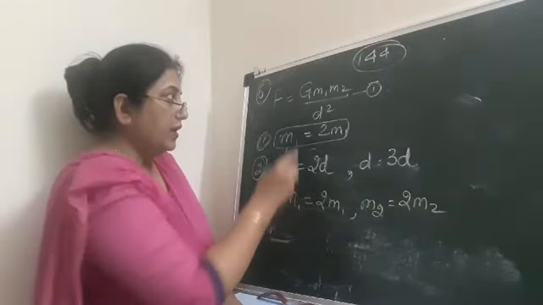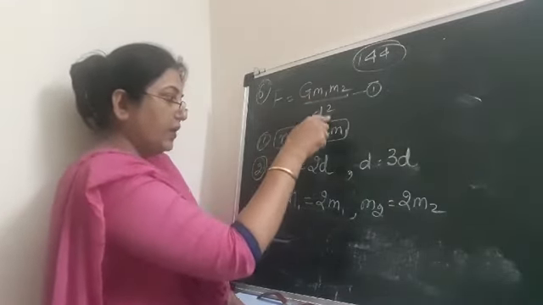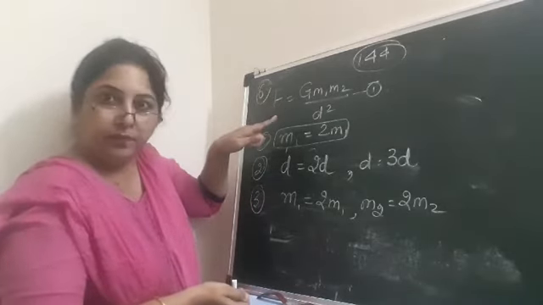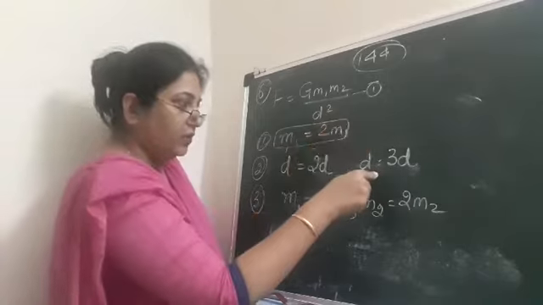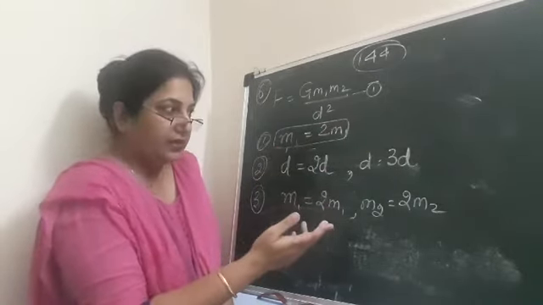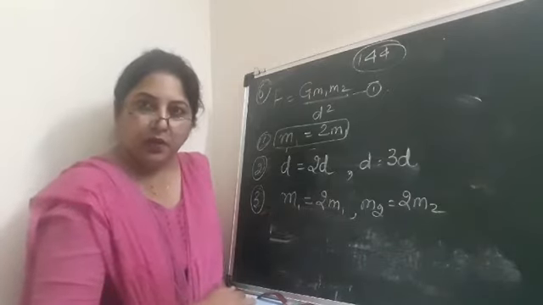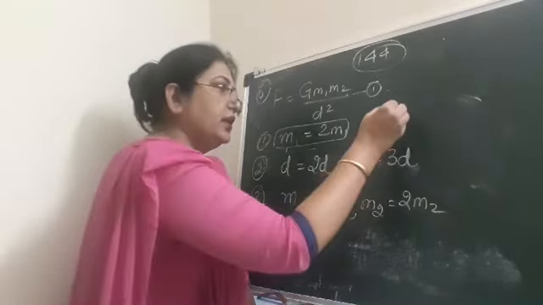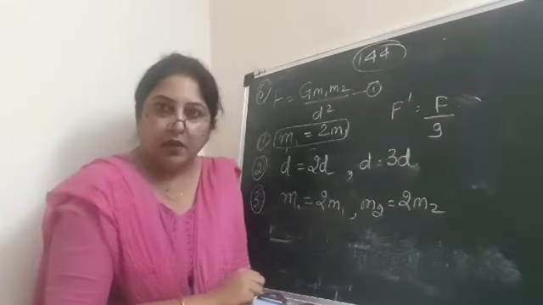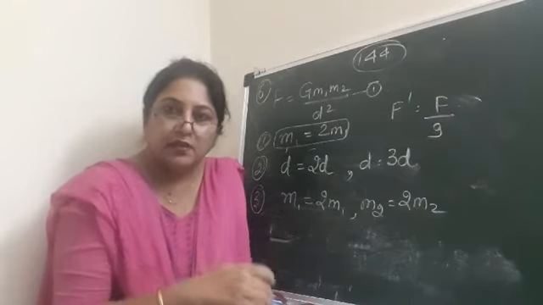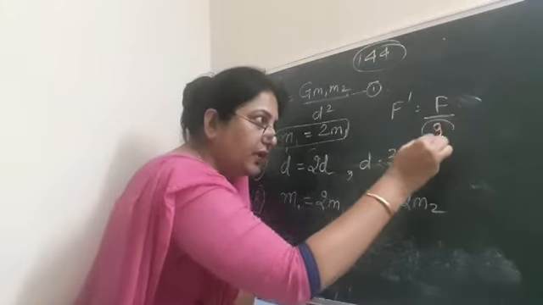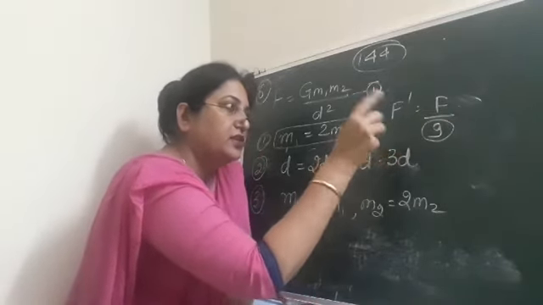Okay, so now in place of G m1 m2 upon d square, what will you write for the second one? It is 2d the whole square. Okay, and then for this one you will write 3d the whole square, and that 3 will become 9, and then you will compare. Okay, if you get the answer in such a way that F dash is equal to F upon 9, it means that force decreases by 9 times, because if the number is in the denominator, it means the force of attraction is decreasing.